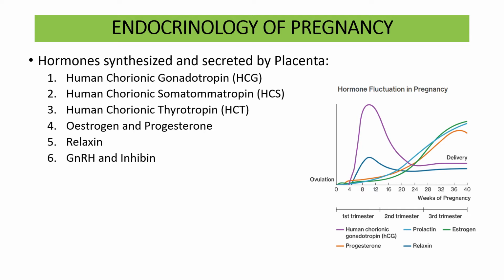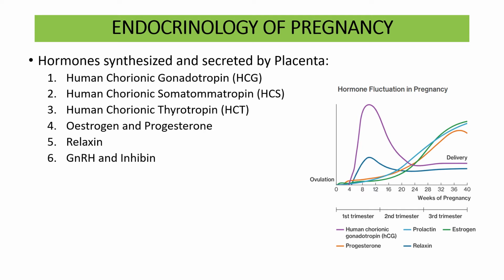The hormones are human chorionic gonadotropin, human chorionic somatomammotropin, human chorionic thyrotropin, estrogen and progesterone, relaxin, GnRH, and inhibin. These hormones are discussed in detail in your book. So please go through the book and have a look at how these hormones are going to make changes in pregnancy.